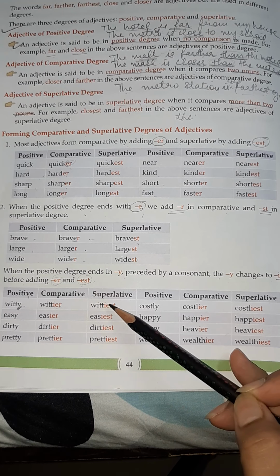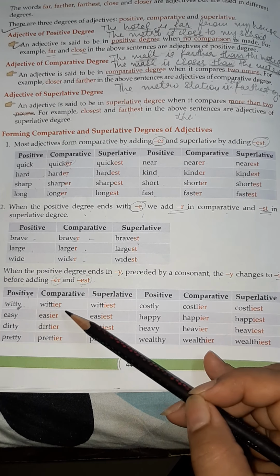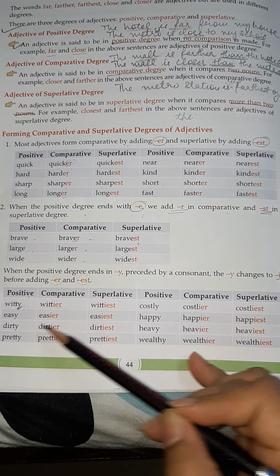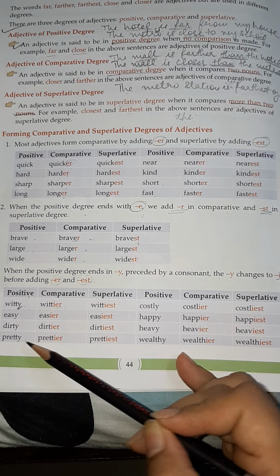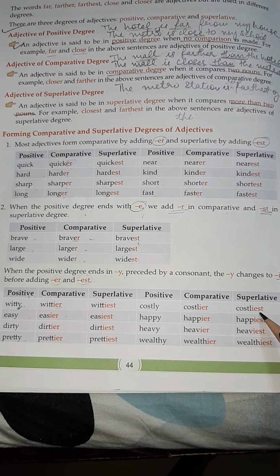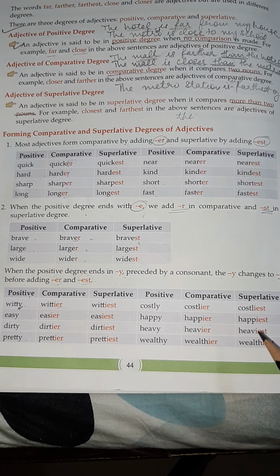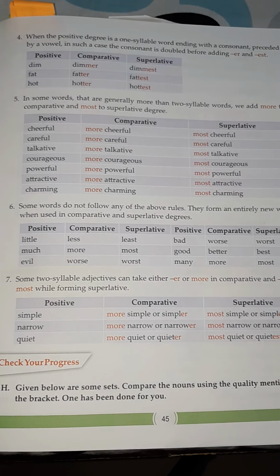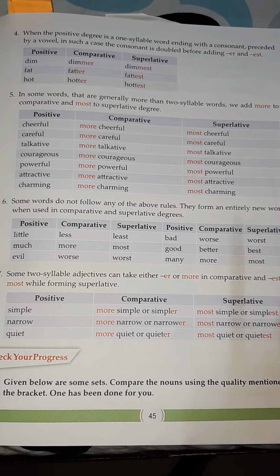For the superlative degree we add est. Witty, wittier, wittiest. Easy, easier, easiest. Dirty, dirtier, dirtiest. Pretty, prettier, prettiest. Costly, costlier, costliest. Happy, happier, happiest. Heavy, heavier, heaviest. Wealthy, wealthier, wealthiest. So this was rule number 3 related to degrees of adjectives.